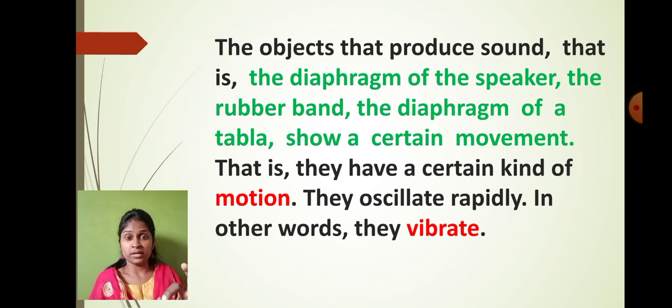And one more thing, when you pour the sawdust or the mustard seed on the tabla and start knocking the tabla, the sawdust and the mustard seed will also start vibrating. But when you stop knocking, the mustard seed also doesn't move. The sawdust will also not move. That means what? Can I say that vibration is very, very important for the creation of sound? They have a certain kind of motion. They oscillate very rapidly. In other words, they have vibration.